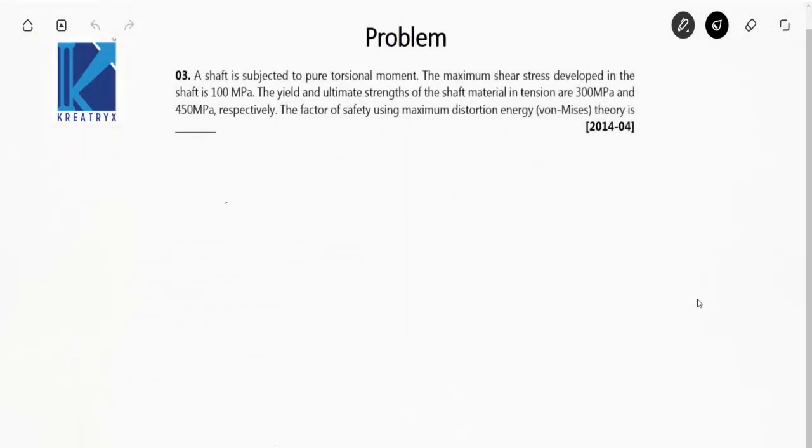A shaft is subjected to pure torsional moment. The maximum shear stress developed in the shaft is 100 megapascal. Okay, so it is subjected to pure torsional moment. That is the key word. So when you draw the Mohr's circle for this state of stress, this will be the Mohr's circle.